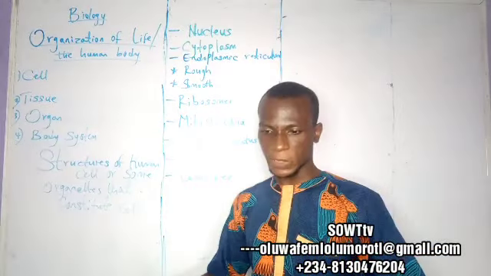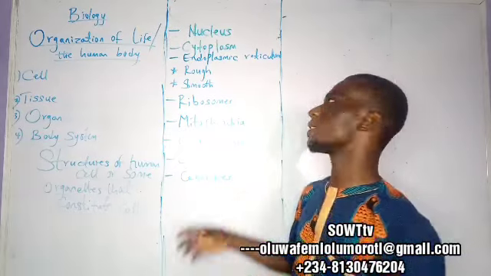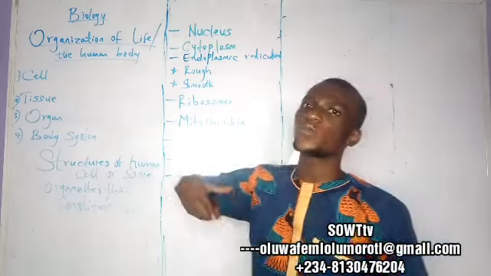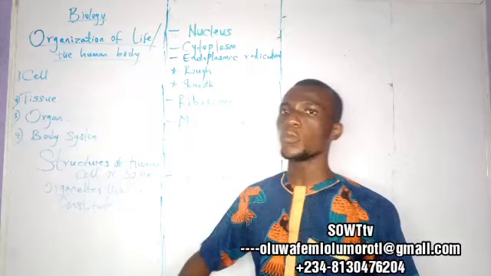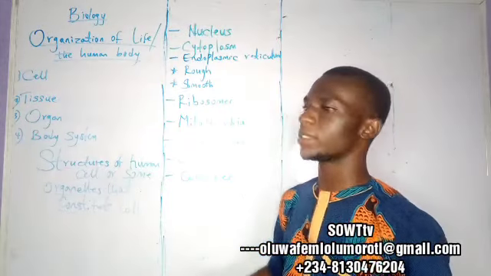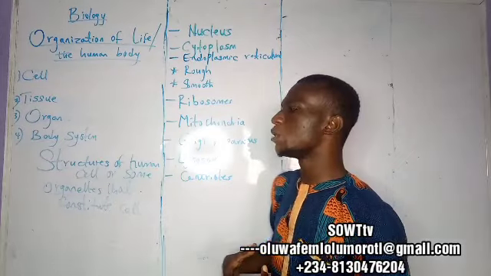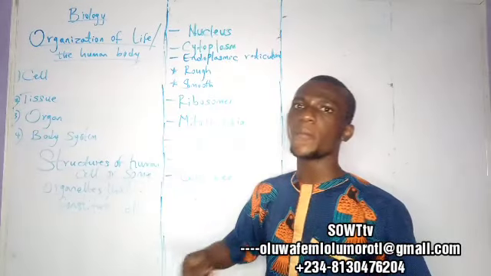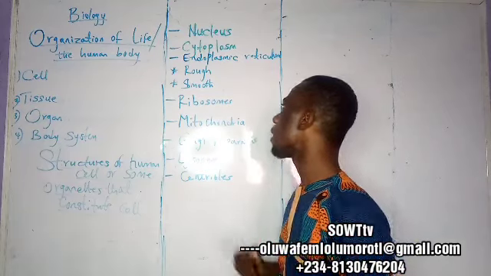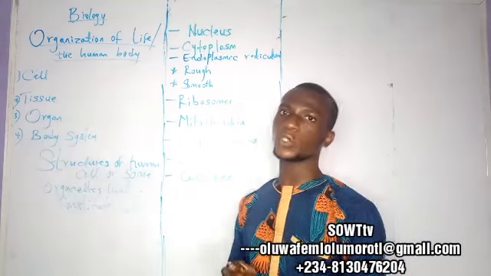A sperm cell also has mitochondria. That is why it is able to flagellate, to move, to aid its movement. When the mitochondria in the sperm cell is too low, it will not allow the movement to go very well. So mitochondria is the powerhouse of the body.